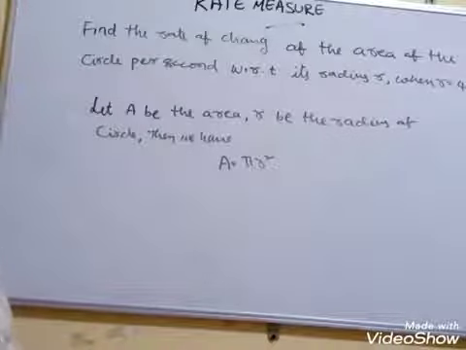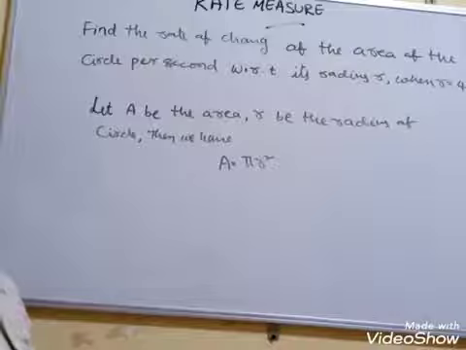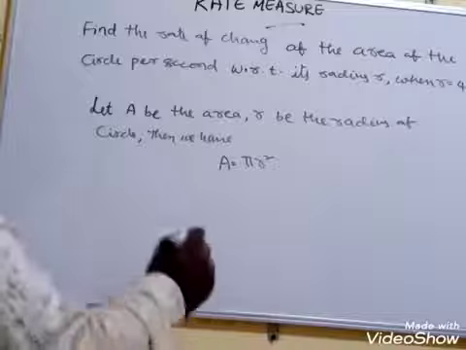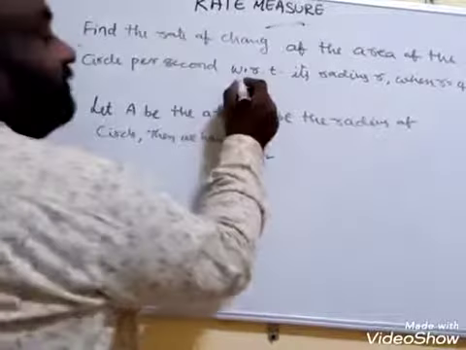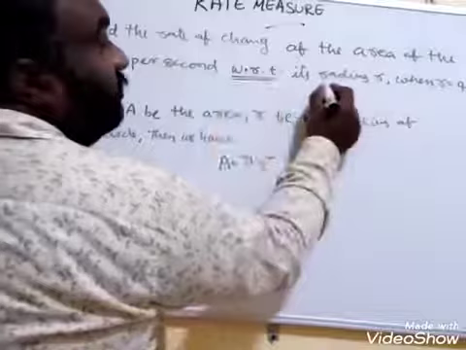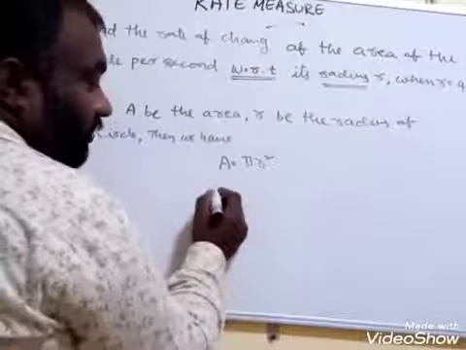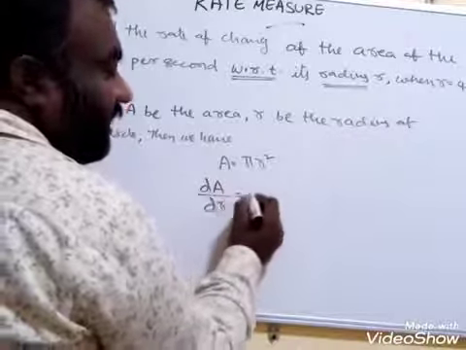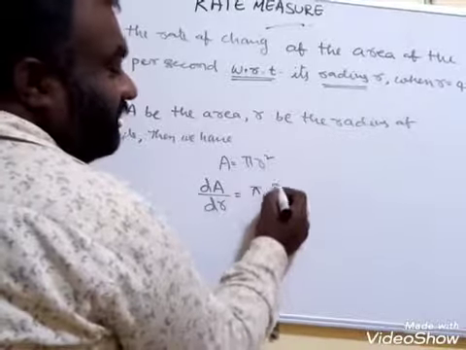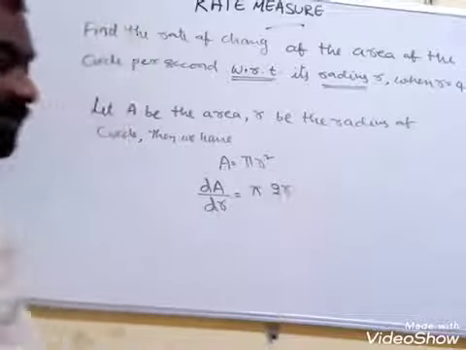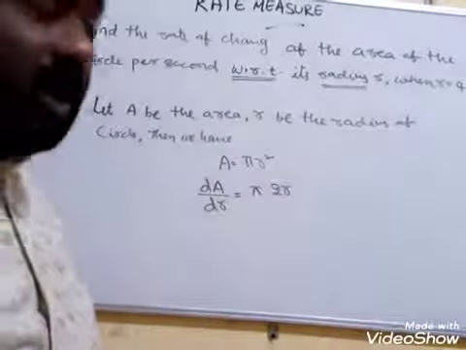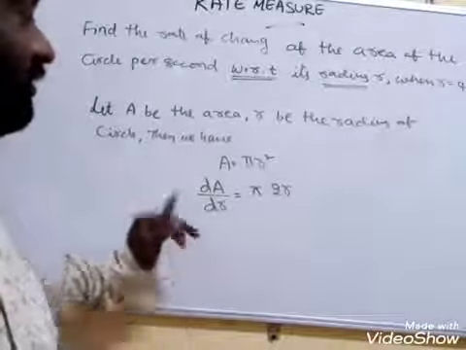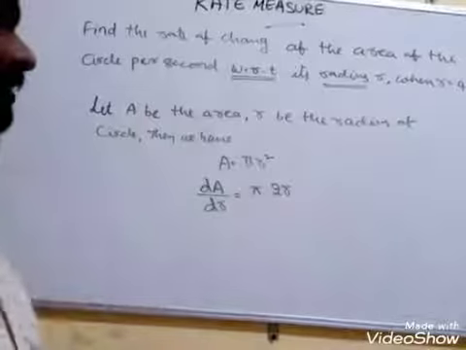Now we have to differentiate it. With respect to which variable do we differentiate? Check here. Usually we differentiate with respect to t, but here it is specially mentioned with respect to radius. That's why we get dA by dr is equal to pi into the differentiation of r square, which is 2r, into differentiation of r with respect to r only. If it is with respect to t, then you are going to get dr by dt. But be careful, here they have given with respect to the radius.